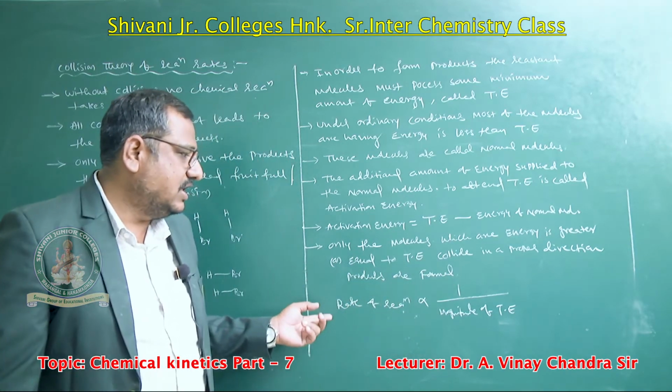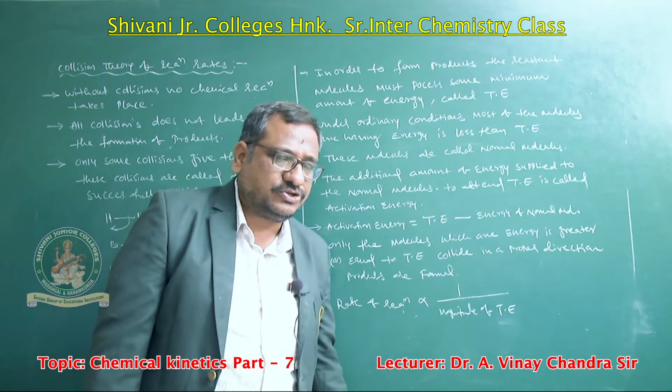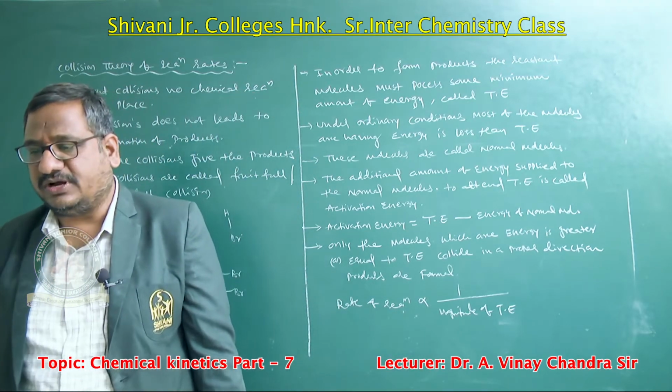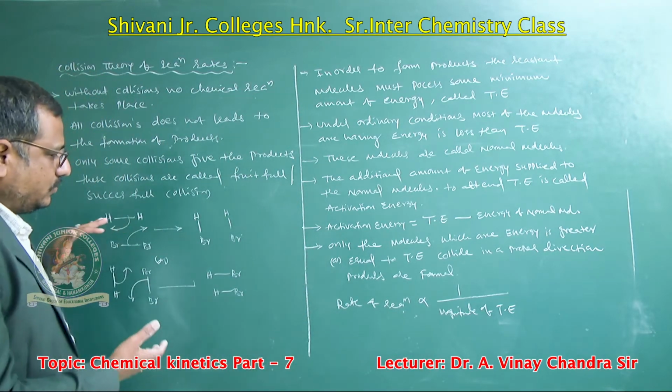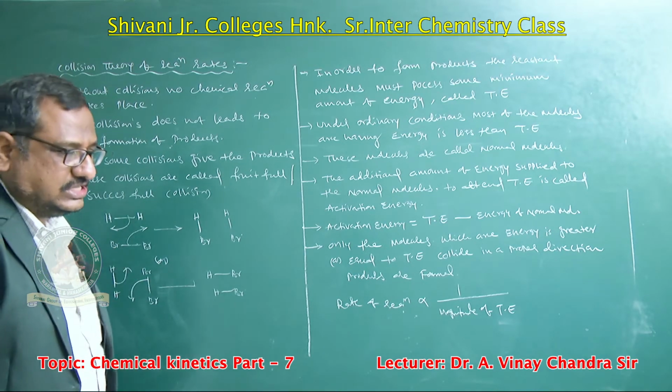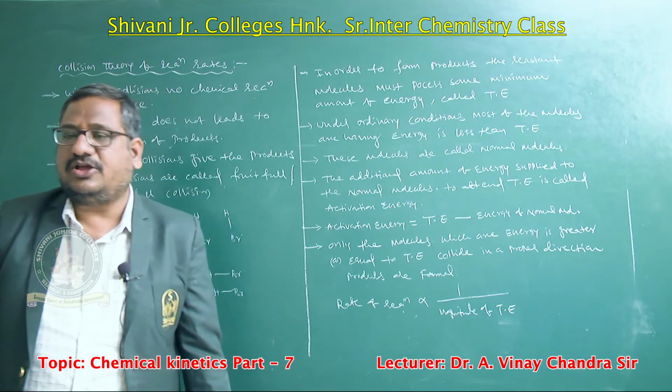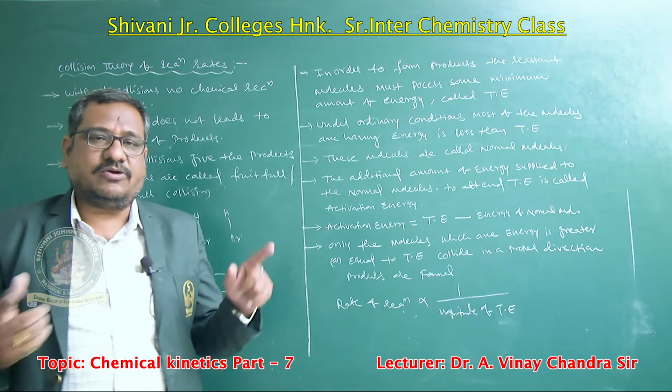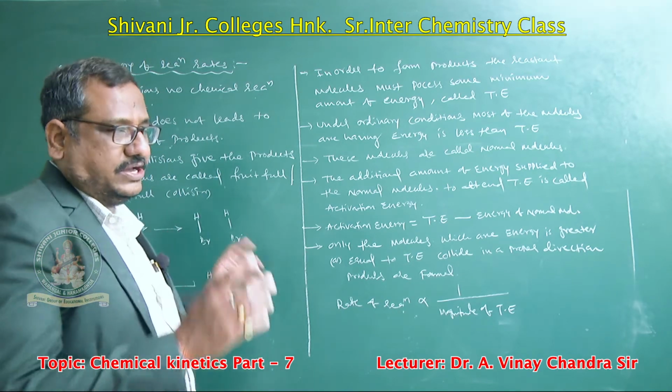So that is the reason the rate of reaction is inversely proportional to the magnitude of threshold energy. Then only this type of parameters take place. Due to this reason we get the product easily. That type of theory is called collision theory, and now the collision theory graph is explained.